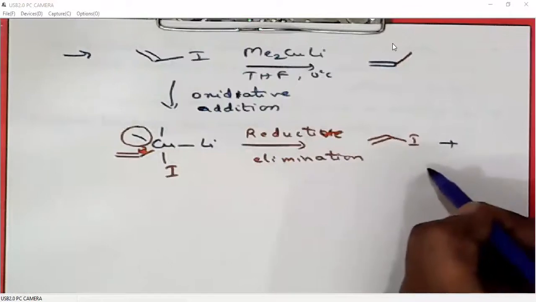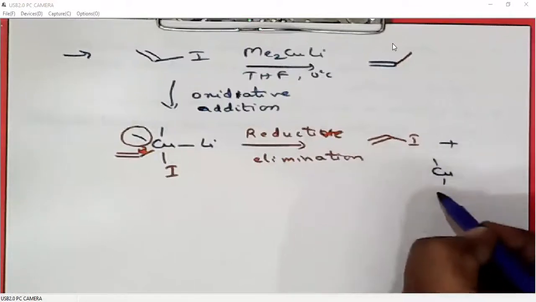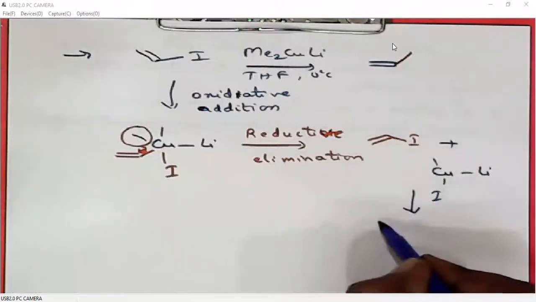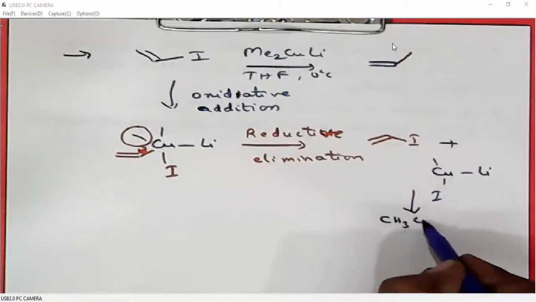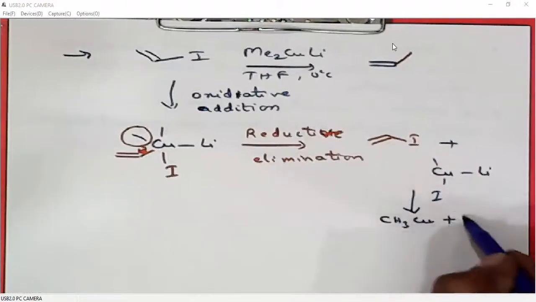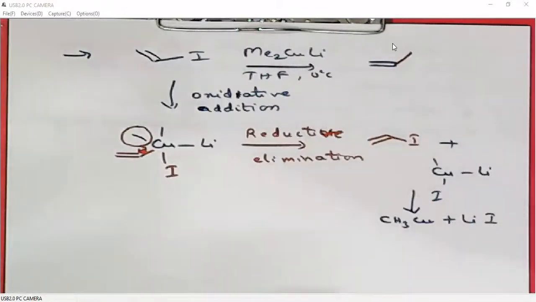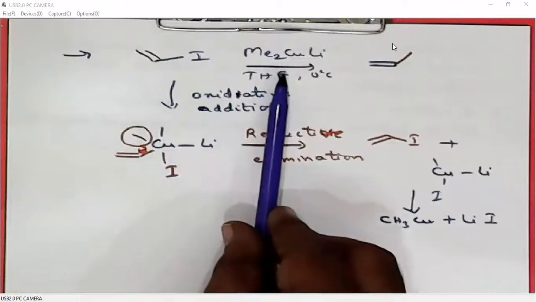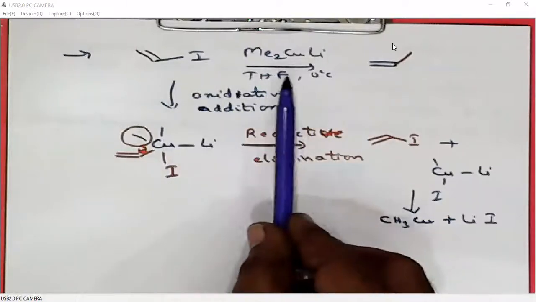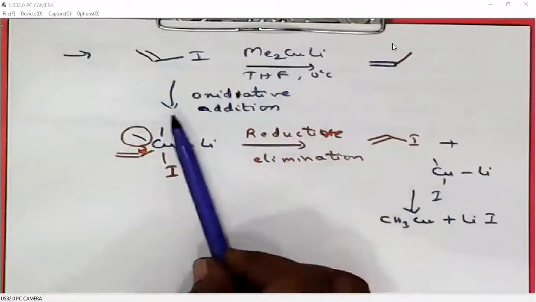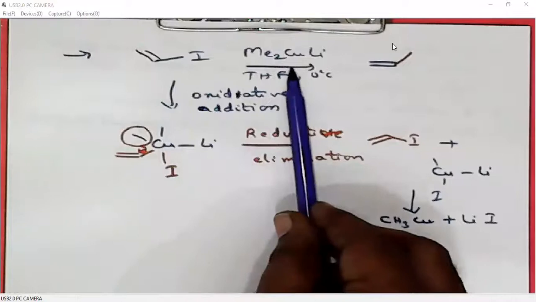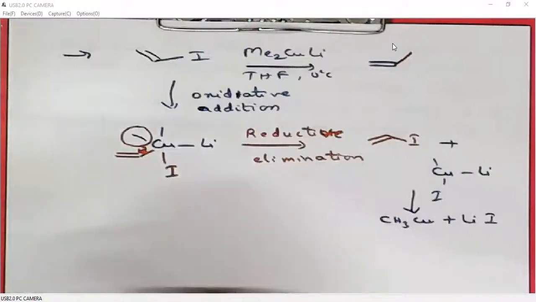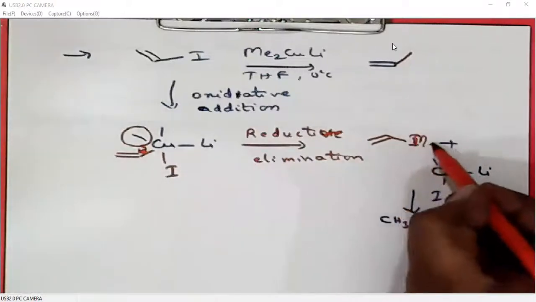Then what we have is iodine lithium. So this will decompose as methyl cuprate plus lithium iodide. So the coupling reaction between vinyl halides and Gilman reagents is possible, but here it is not the SN2 mechanism, it is the oxidative addition of vinyl halide to the Gilman reagent followed by reductive elimination, which is giving the particular product. Please take a correction, this is methyl.